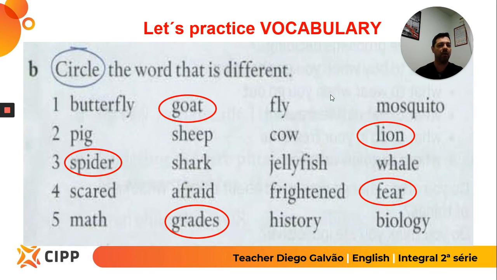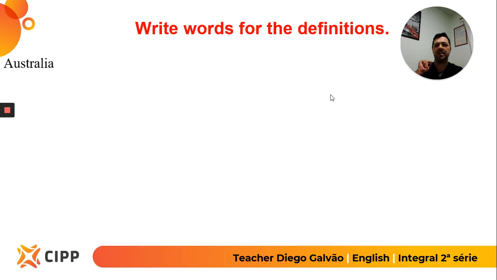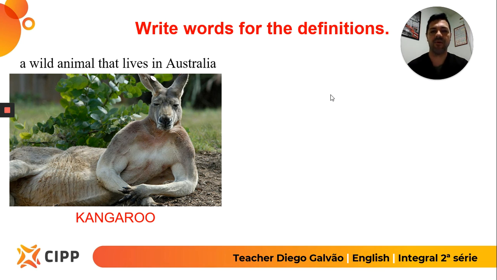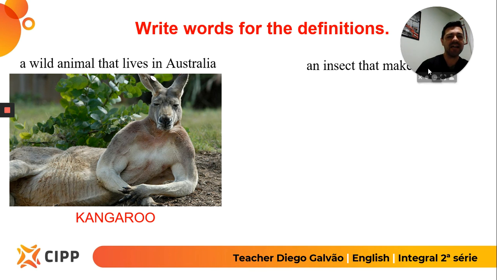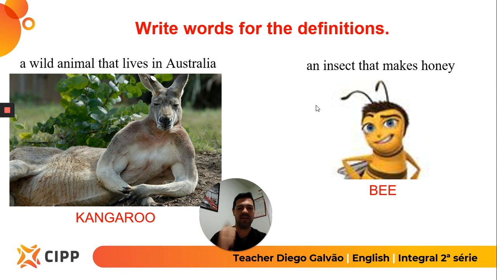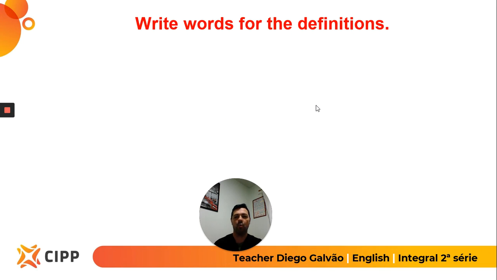So these are the correct answers. Just to practice a little more about vocabulary, write words for the definitions. What is the wild animal that lives in Australia? You know? That one that carries a bag, has the baby, and jumps. In Australia, the kangaroo. And what is the insect that makes honey? The insect that makes honey is the bee. Very good, guys.